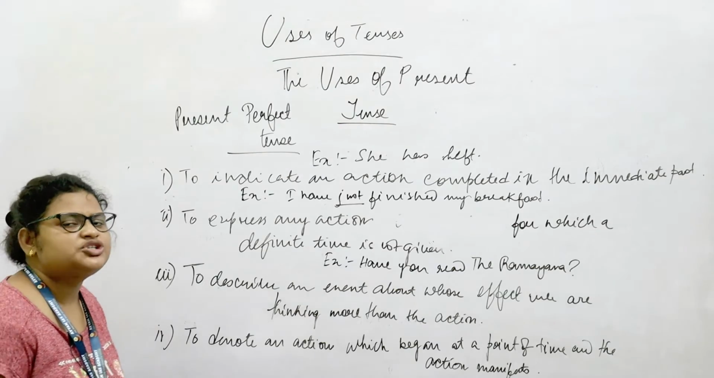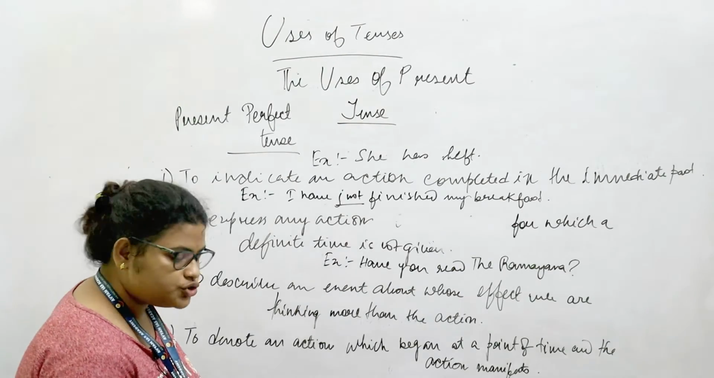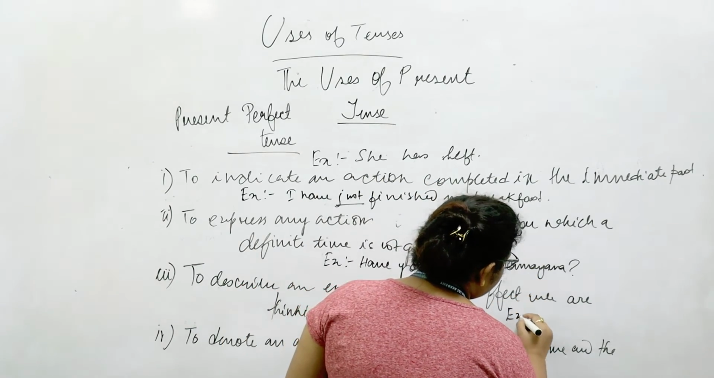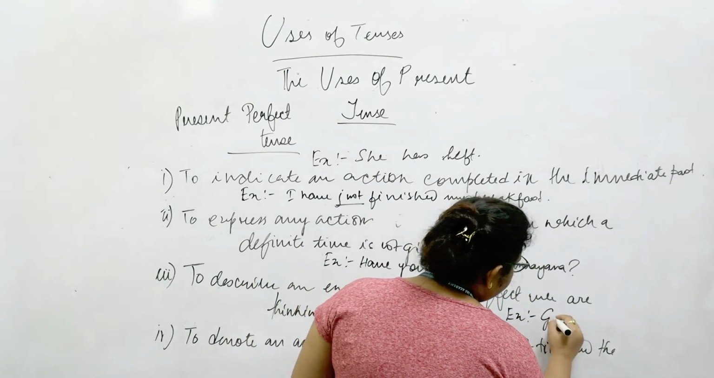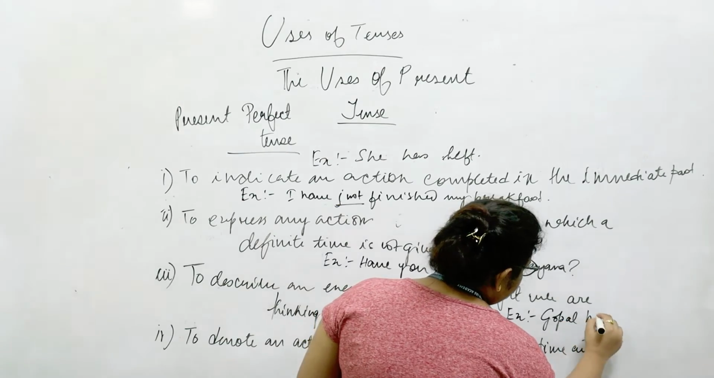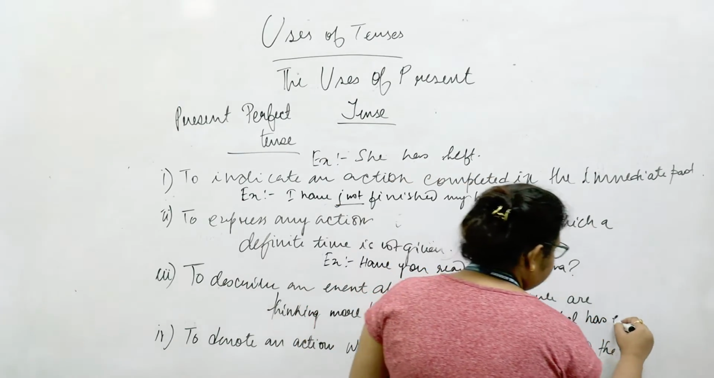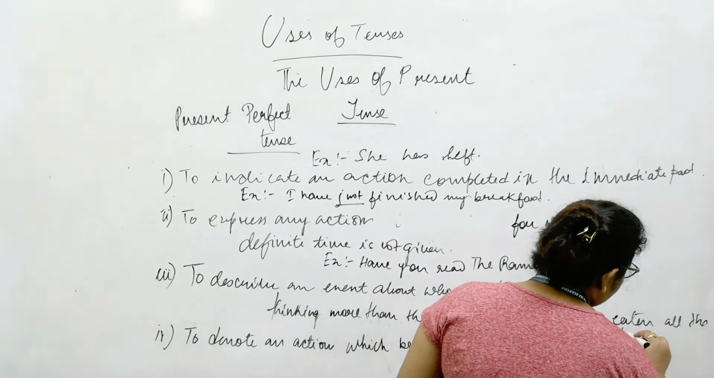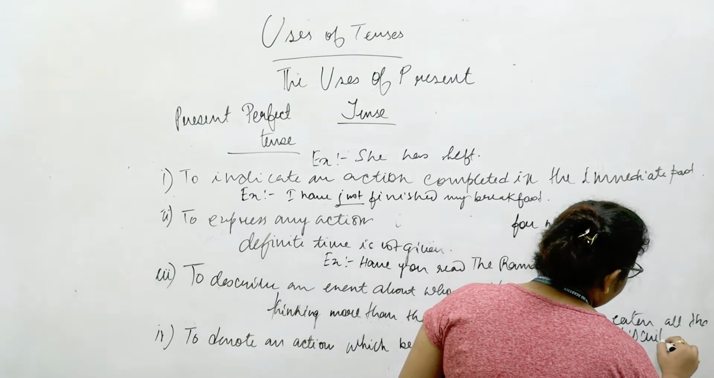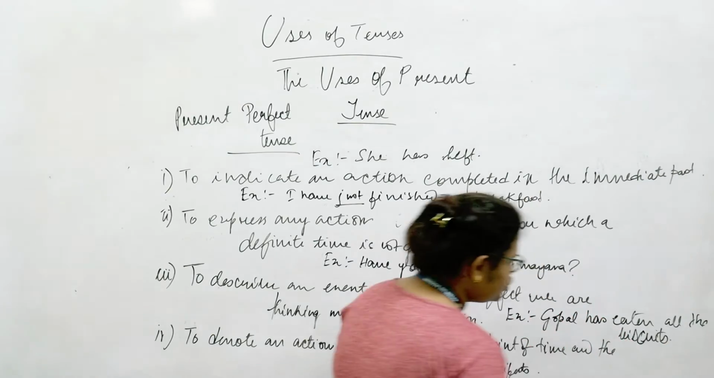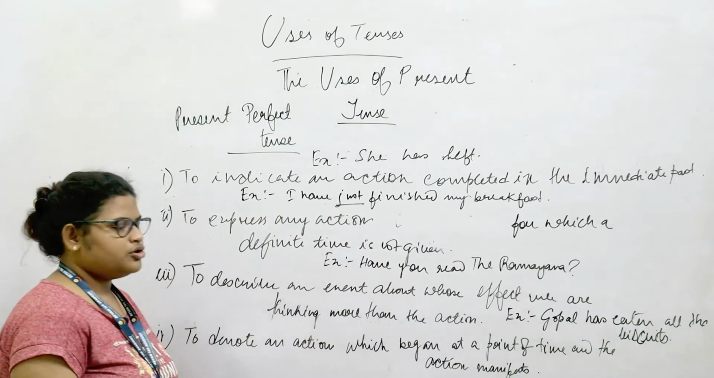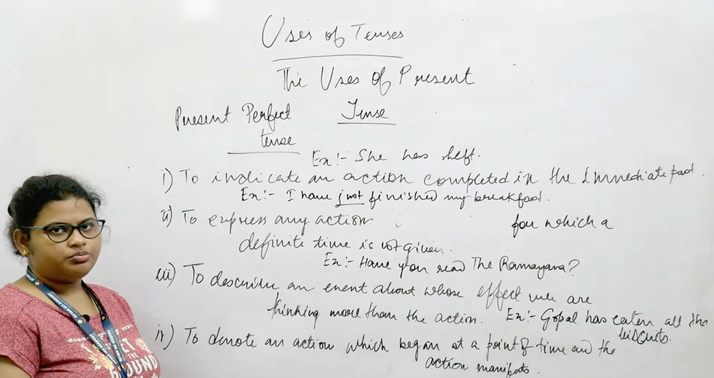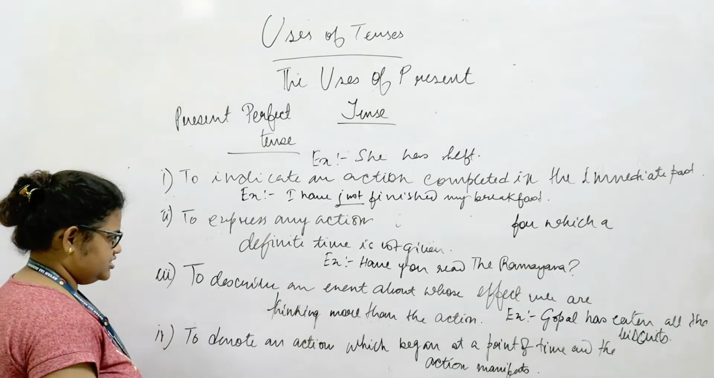The third utility of the present perfect tense would be to describe an event about whose effect we are much more bothered than when the action took place. For example, when you say, Gopal has eaten all the biscuits, which means that there is none left for anyone else. Even more important than his own action of eating the biscuits is the effect that there are no biscuits left for someone else to eat.